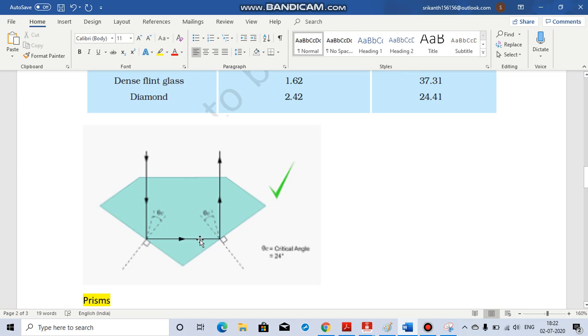But pure diamond, what you get from nature, unpolished, will not display this kind of property. And here the angle also is very small, you see, it is 24 degrees, the critical angle. Critical angle means that when it is at the critical angle, the ray will go through the surface. We have discussed this point. But only when it is more than the critical angle will the internal reflection happen. So here, the angle has to be a little more than the critical angle.